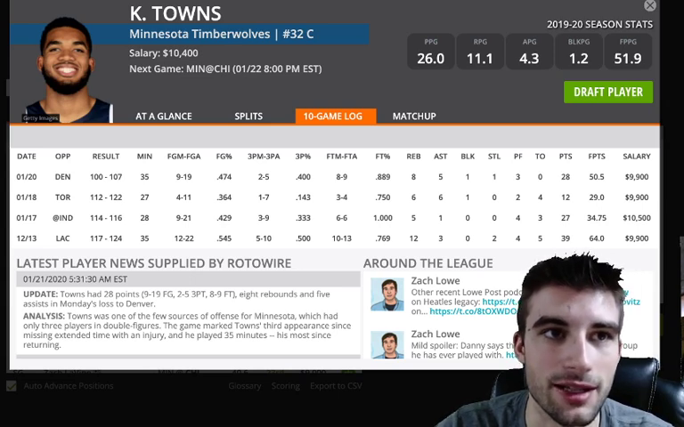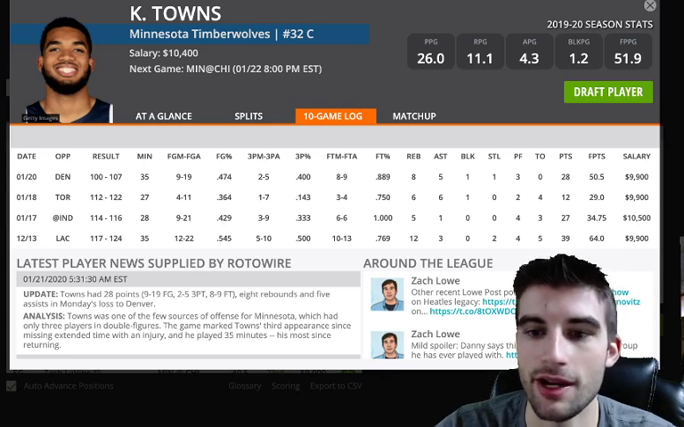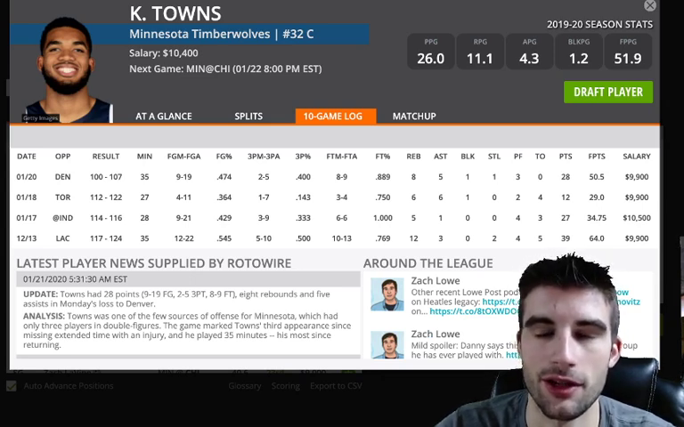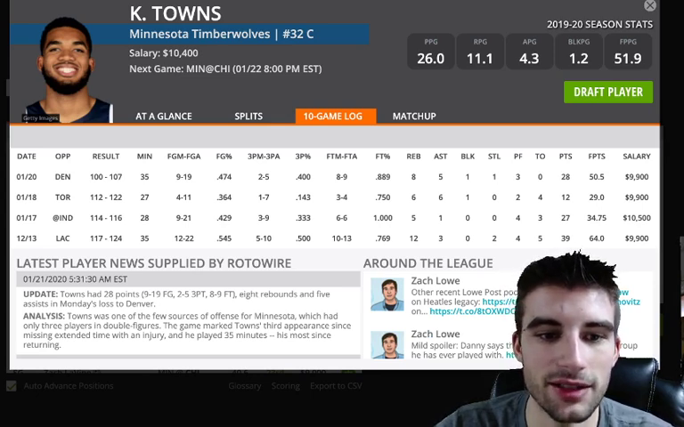They ranked 30th versus centers and power forwards. He's at 1.52 points per minute on the season, with a 28% usage rate. I don't know who's going to be able to stop Karl-Anthony Towns on Chicago, so he's my favorite spend up as of right now. I've not seen ownership projections, but I would expect him to carry some ownership versus Chicago.